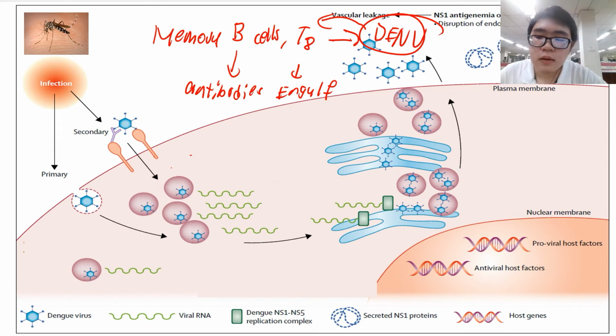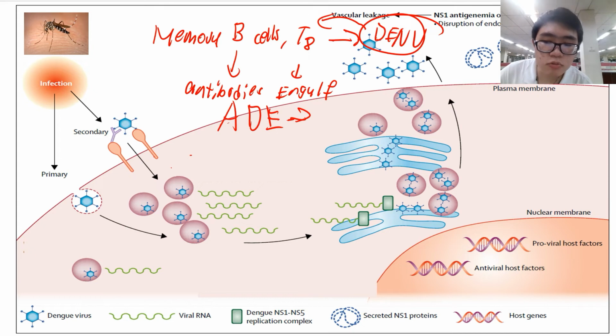But as we know, dengue virus has 4 different serotypes, so there are 4 types of dengue virus, but the structures are almost similar. So when there is another type of dengue virus that is different from the first infection, the immune response cannot properly kill the virus. This is due to the mechanism called ADE, antibody-dependent enhancement. Okay. This antibody-dependent enhancement makes it easier for the dengue virus to enter the cells.